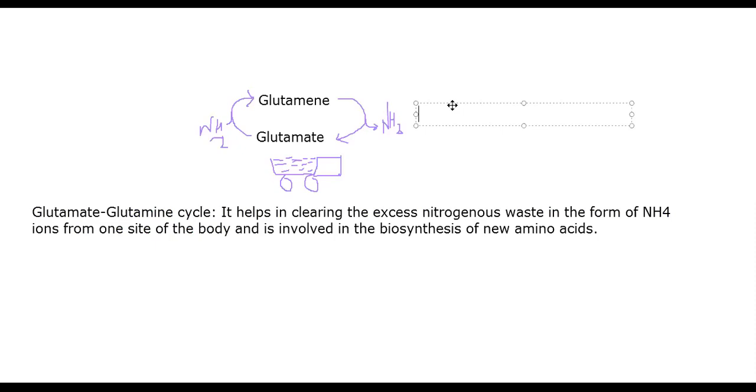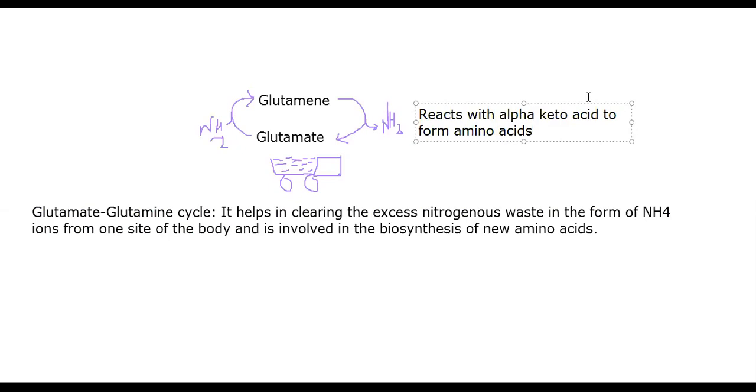For example, if this group reacts with an alpha keto acid, for example alpha ketoglutarate, then it will get converted into glutamate. It reacts with alpha keto acid to form amino acids. Okay, this will lead to the production of an amino acid.